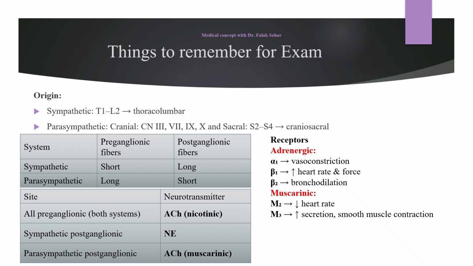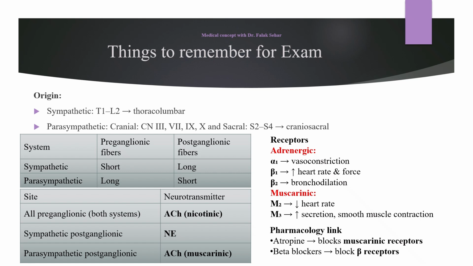Then come the receptors. Adrenergic are specifically 3: alpha 1 causes vasoconstriction, beta 1 causes an increase in the heart rate and force of contractility of the heart, beta 2 is causing bronchodilation. Muscarinic receptors: M2 decreases the heart rate, M3 receptors are going to increase the secretion and smooth muscle contraction. Regarding certain pharmacological links, atropine blocks the muscarinic receptors and beta blockers cause blockage of the beta receptors.